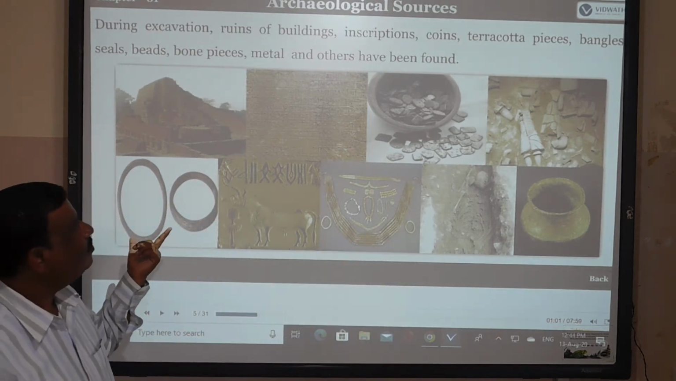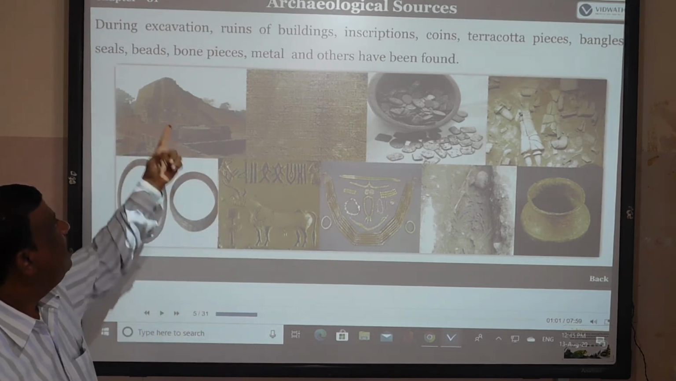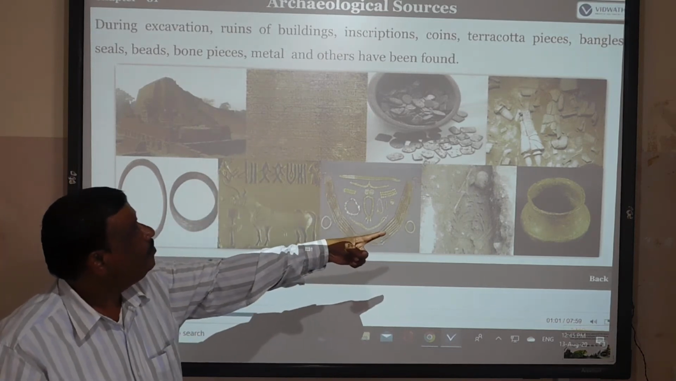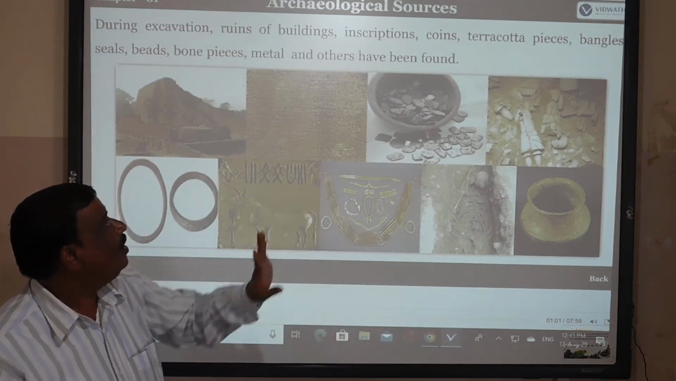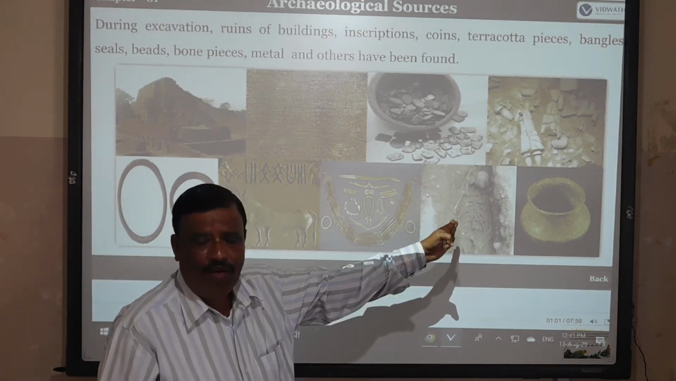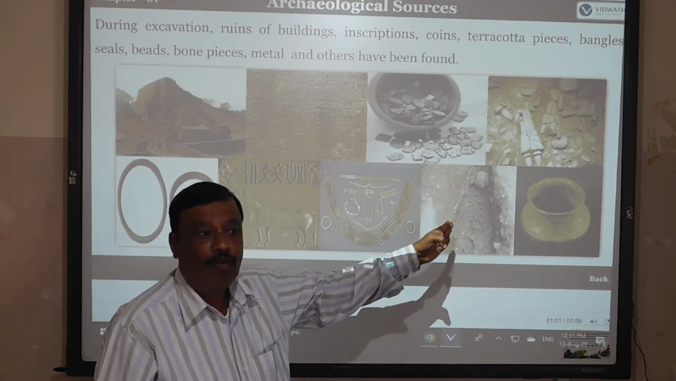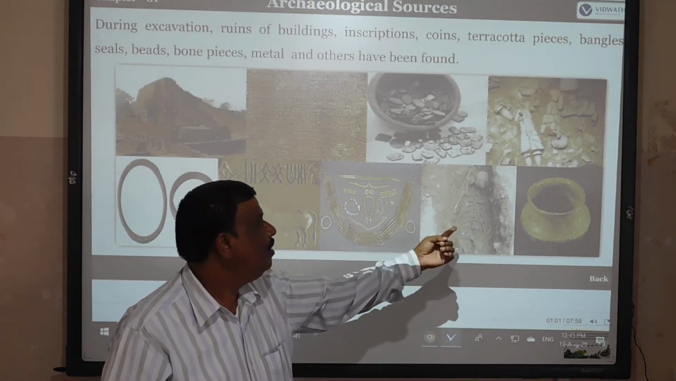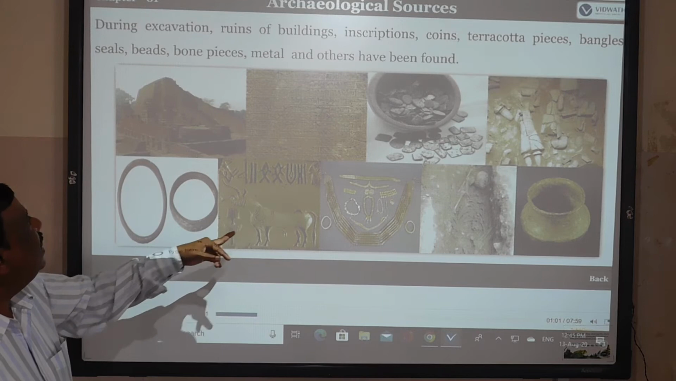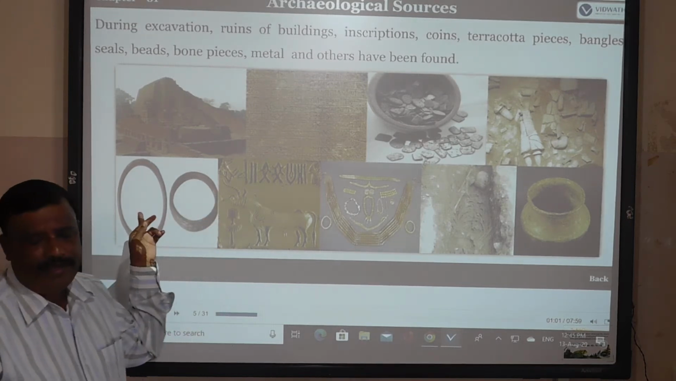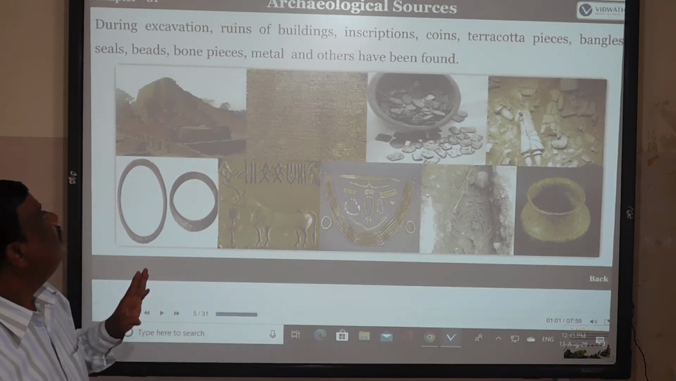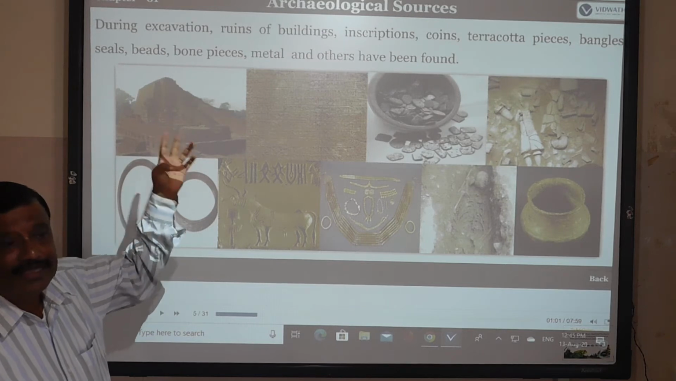And beads and gold pieces, and metal and others have been found. Metal is the last one. So the pieces, what type was in the earth's surface? The beads are also there, and seeds, and bangles. These are all pictures of archaeological sources found through excavation.